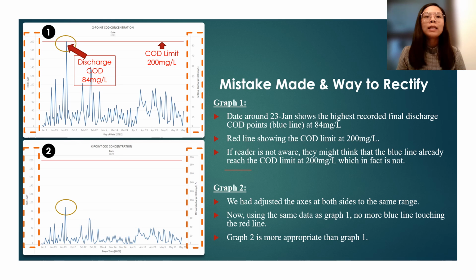So this gives us a lesson that when we have one line acting as a limit or reference line, we should change the range of both axes to the same range in order to avoid any misinterpretation of the result.